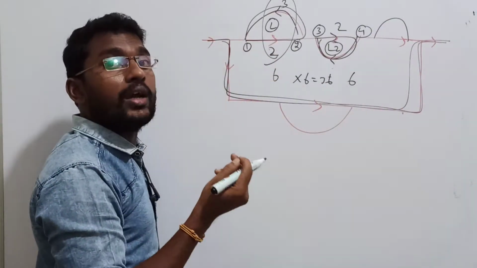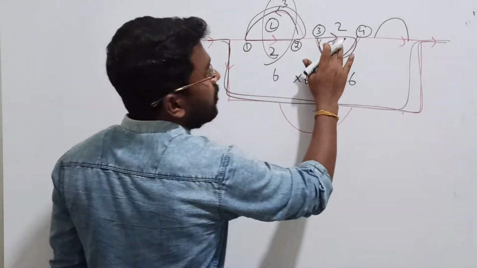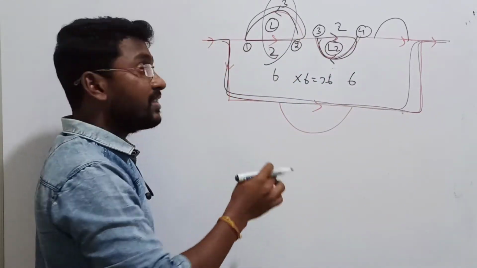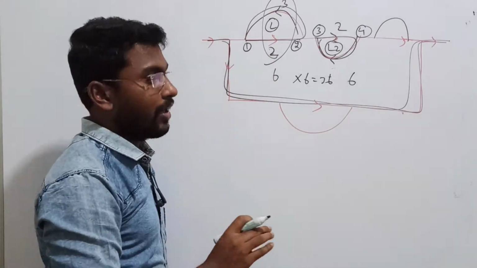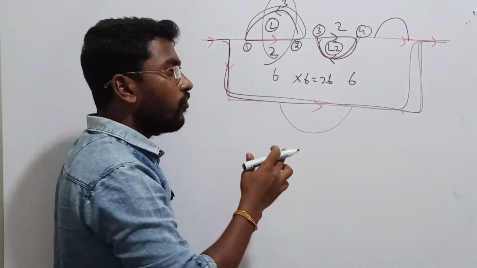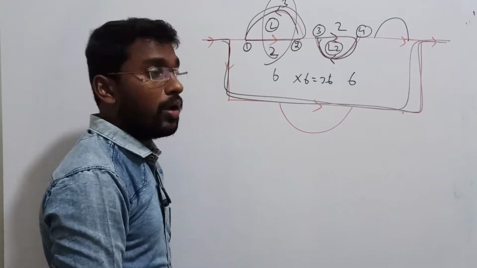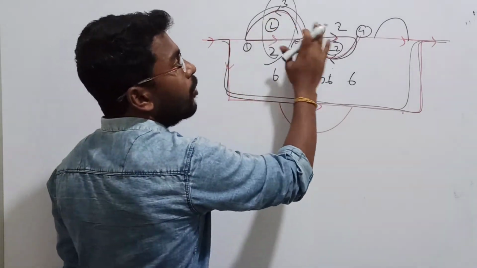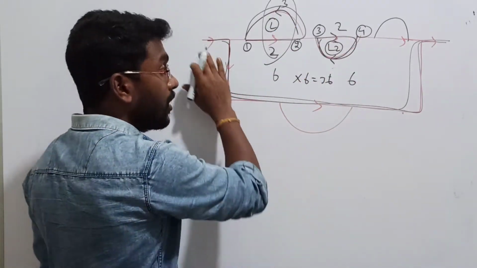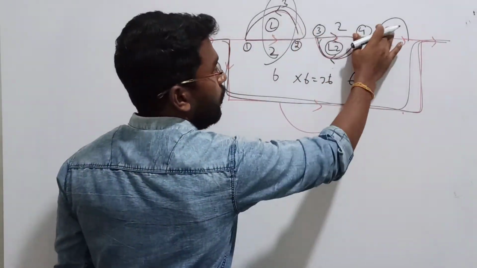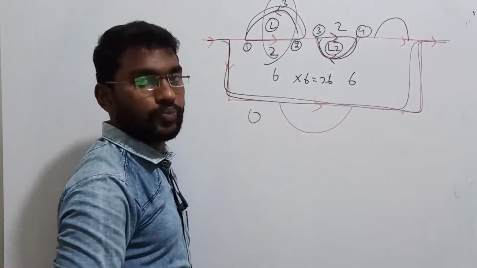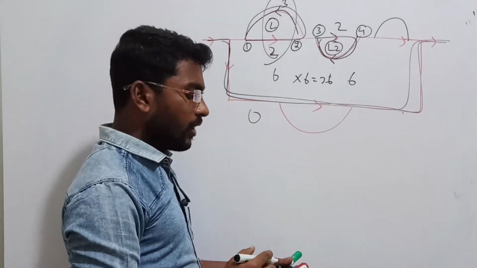In the same way, you can also keep 3 loops. Find out the gain product of 3 non-touching loops which are not touching the selected forward path. You have to find the loops that do not touch the forward path, with the forward path as reference. If there are 3 non-touching loops that do not touch the forward path, then you can identify them. If it is not that, then simply keep it 0. Clear?